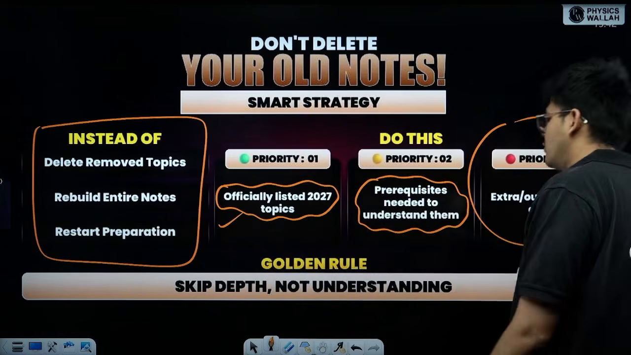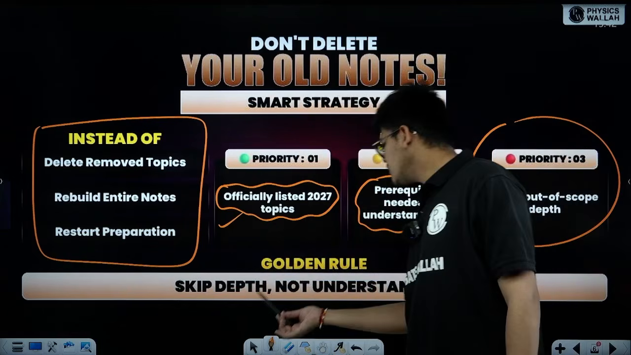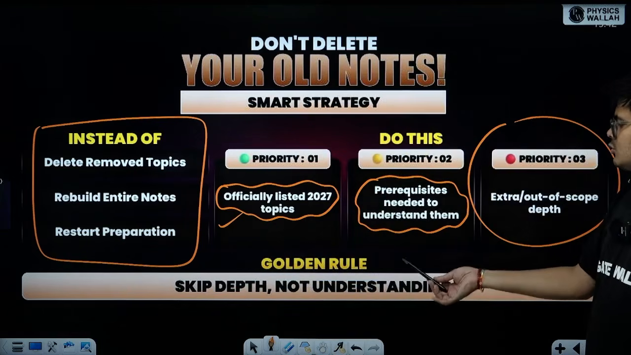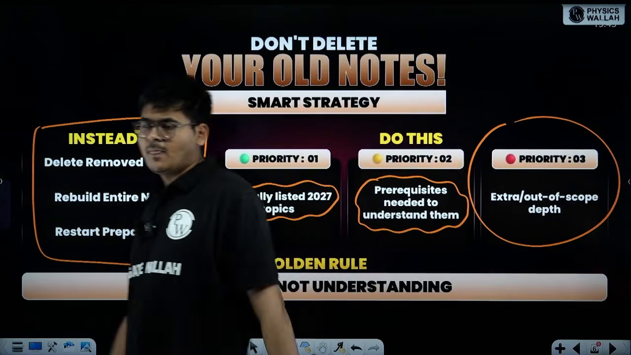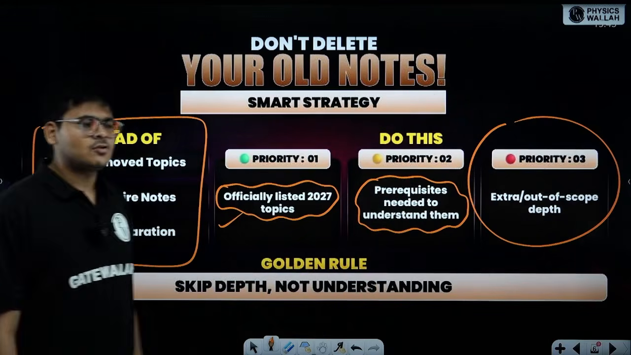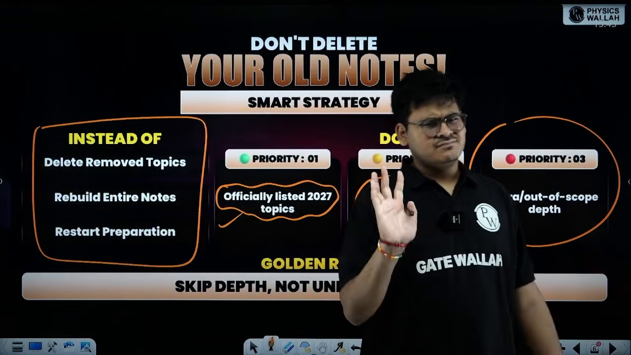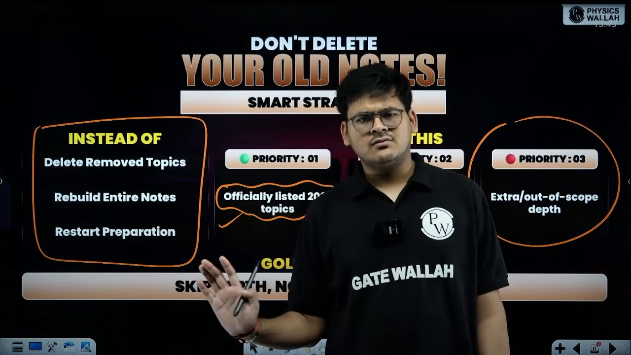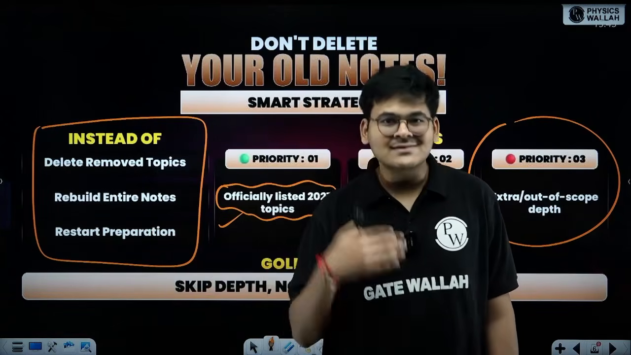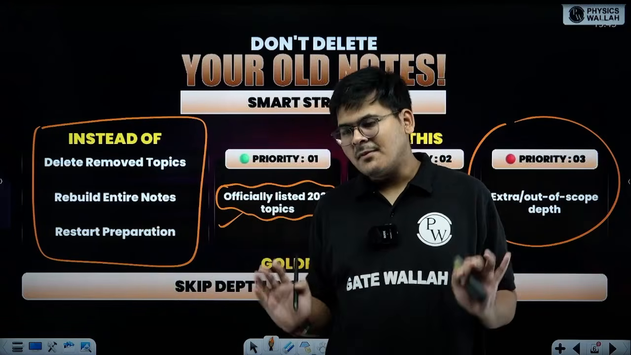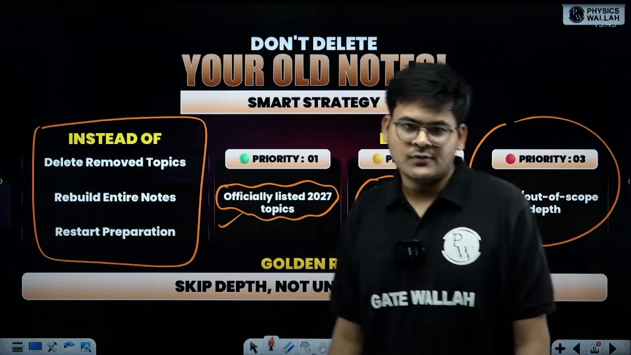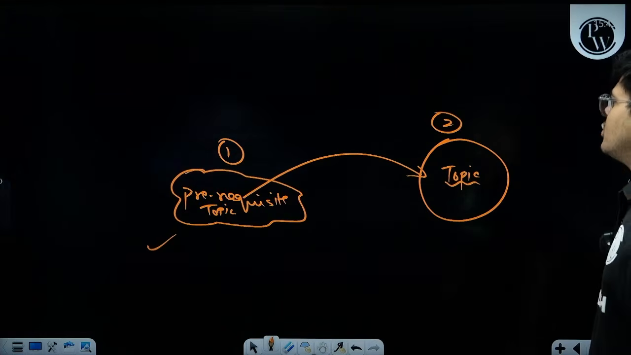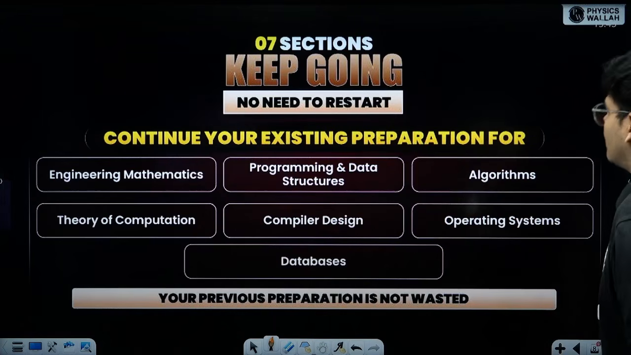Okay, chalo. The golden rule: skip the depth, not the understanding. You can skip the depth but not the understanding. Study it, and forget about it in the sense that you don't re-study it. Study it, remember it, but don't revise those old topics again and again. This is something you should really focus on.